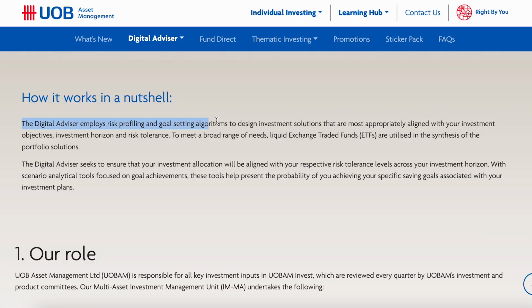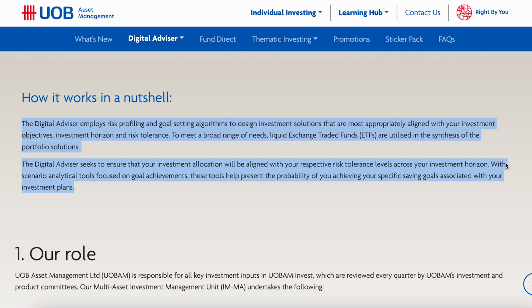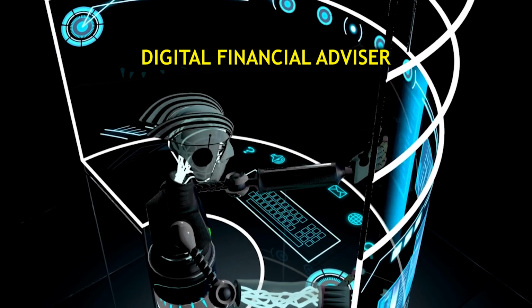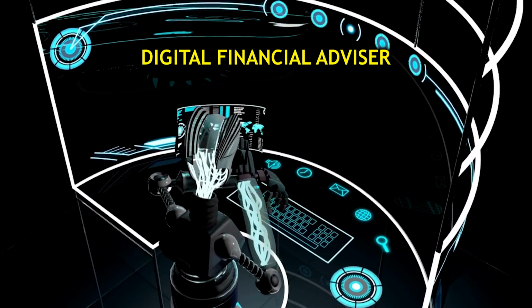So the digital advisor uses algorithms to tailor investment solutions to the individual goals, risk profiles, and investment period, employing mainly ETFs and funds for diversification. It also offers scenario analysis tools to assess goals achievements likelihoods. So to put it in a simple way as an analogy, you can think of it like hiring a digital financial advisor for a fee to help you invest better.